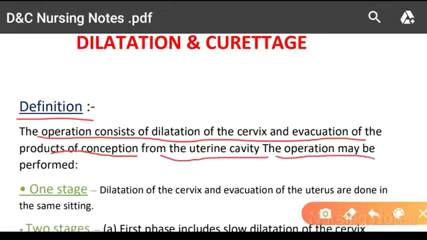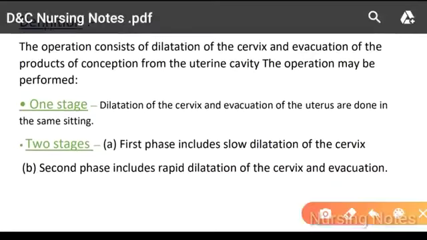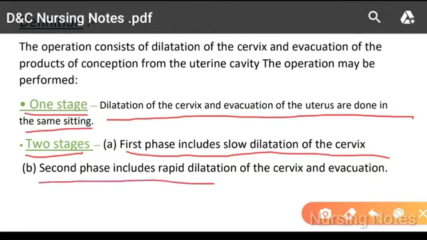The operation may be performed in two stages. One stage: dilation of the cervix and evacuation of the uterus are done in the same sitting. Second stage: the first phase includes slow dilation of the cervix and the second phase includes rapid dilation of the cervix.